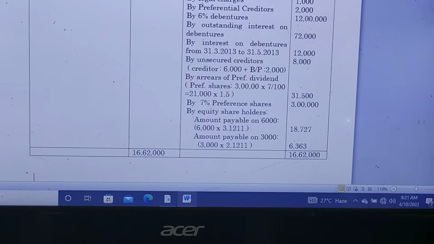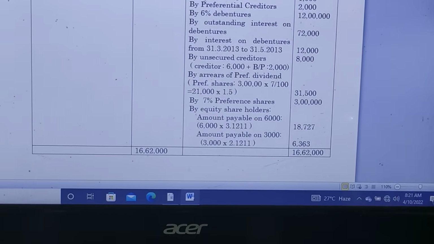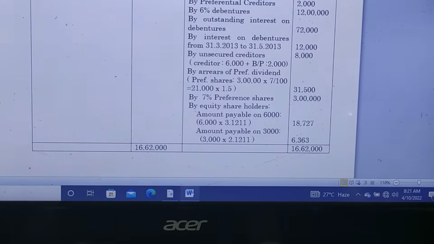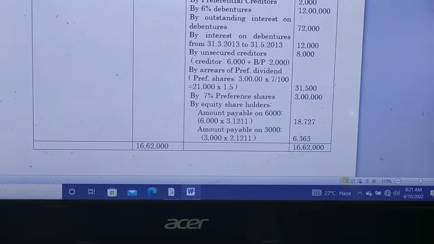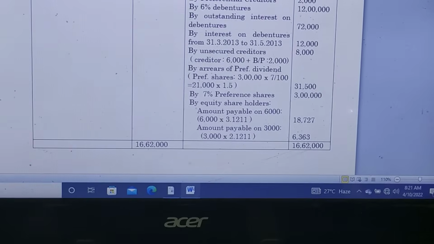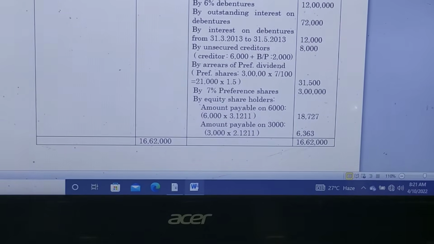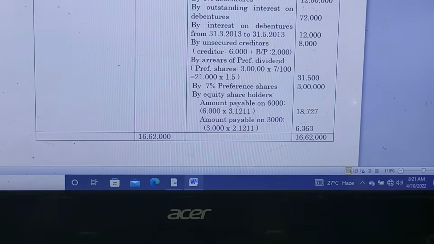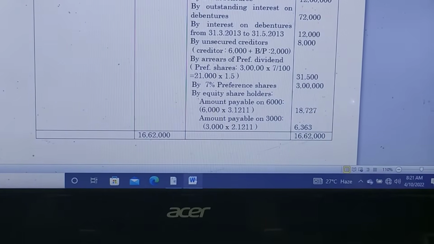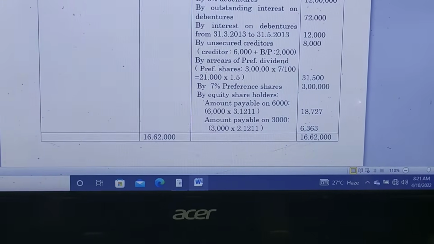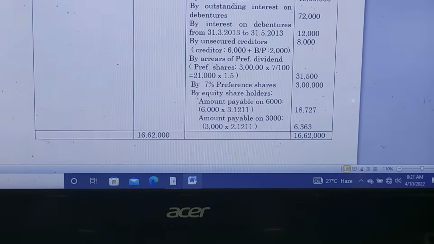And by arrears of preference dividend, the preference shareholders amount is 3 lakhs, and the percentage of dividend is 7. So 3 lakhs multiplied by 7 divided by 100, we get 21,000 as preference dividend for 1 year, but the arrears of dividend is for 1.5 years. So 21,000 multiplied by 1.5, we get 31,500. And by 7% preference shares, 3 lakhs.